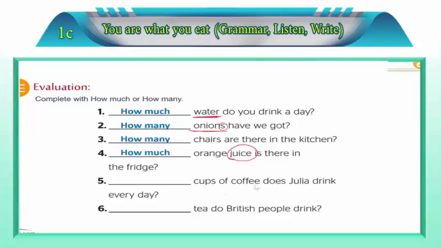What do you think? Coffee is uncountable. Uncountable. But cups, 1 cup, 2 cups, 3 cups, yes, it is countable. So we have to say, how many cups of coffee does Julia drink every day? Number 6, the last one. Tea do British people drink? Tea. Can we count the tea? It's liquid, just like milk, just like water, just like lemonade, just like juice. So we have to say, how much tea do British people drink? Okay?